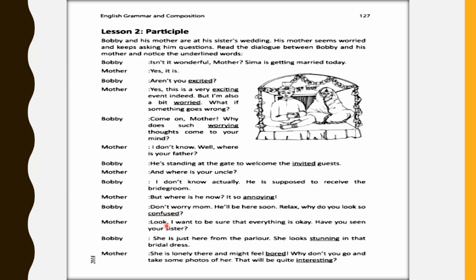Mother: Look, I want to be sure that everything is okay. Have you seen your sister? Bobby: She's just here from the parlor. She looks stunning in that bridal dress. She is lonely there and might feel bored. Why don't you go there and take some photos of her? That will be quite interesting.